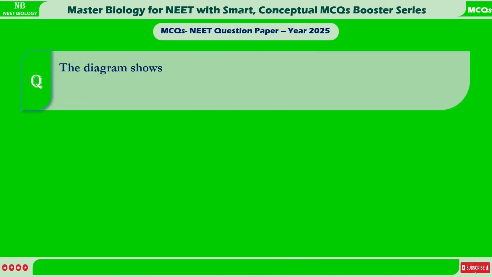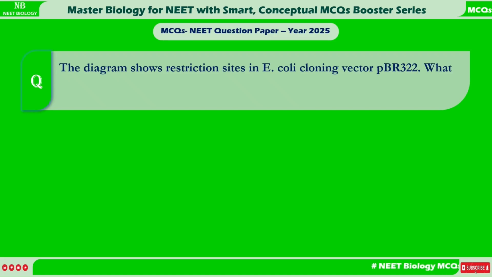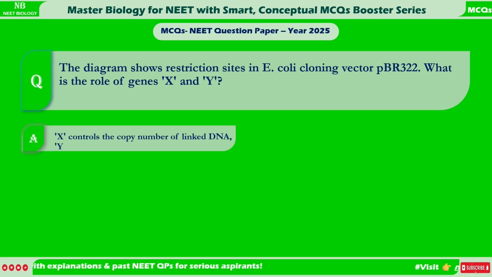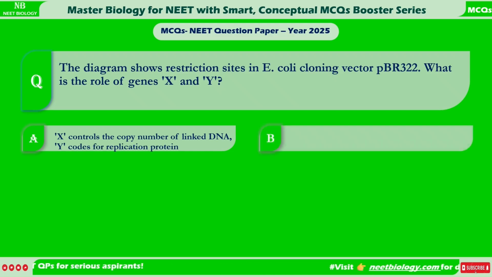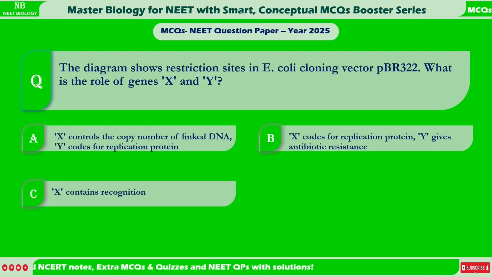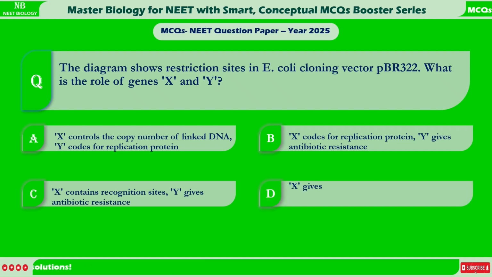The diagram shows restriction sites in E. coli cloning vector pBR322. What is the role of genes X and Y? A. X controls the copy number of linked DNA. Y codes for replication protein. B. X codes for replication protein. Y gives antibiotic resistance. C. X contains recognition sites. Y gives antibiotic resistance. D. X gives antibiotic resistance. Y codes for replication protein.